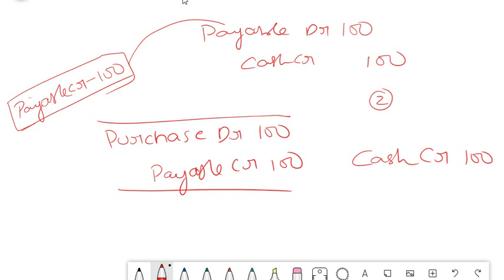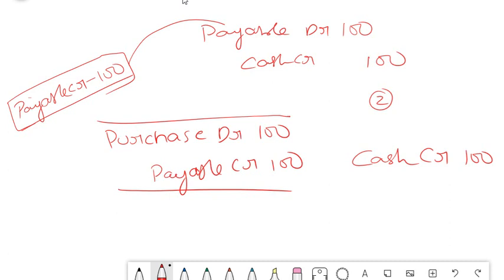We are paying someone, so we are reducing our liability, isn't it? Reducing our liability means the credit has to become debit. Then only this 100 will get knocked off. If you don't debit this 100, then your balance sheet will still show that you have a payable of 100 rupees, which is not true, isn't it? Once you pay someone some amount, there should not be any payable in your balance sheet. It should be knocked off.